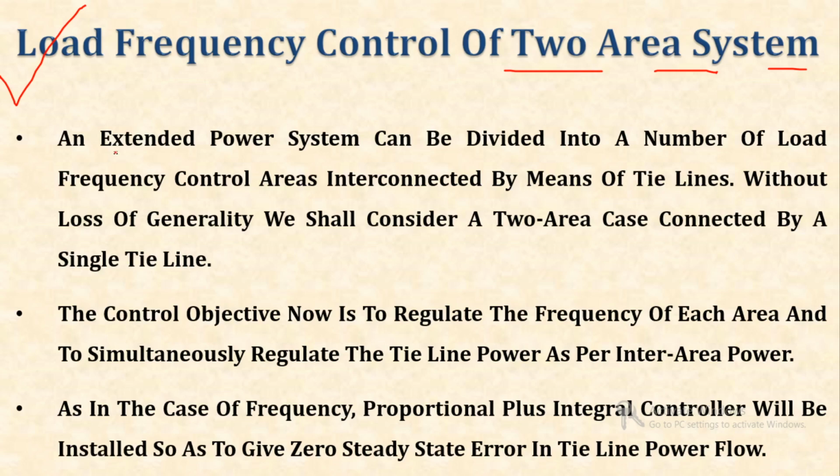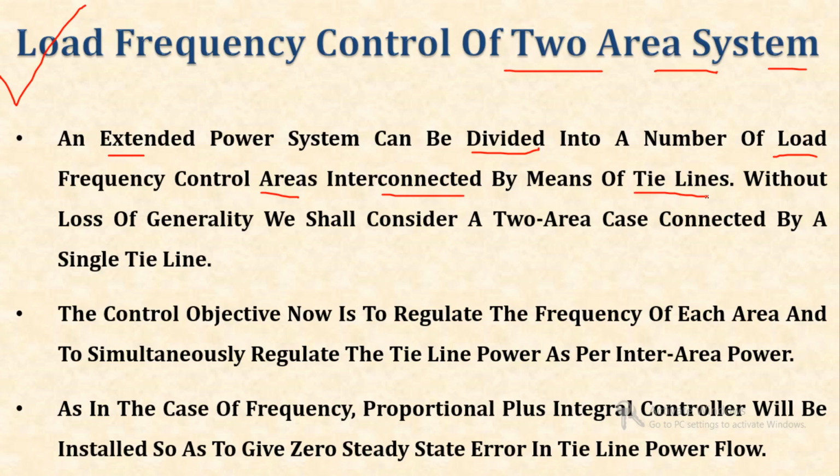An extended power system can be divided into a number of load frequency control areas which are interconnected by means of tie lines. Each area has its own load frequency control mechanism.